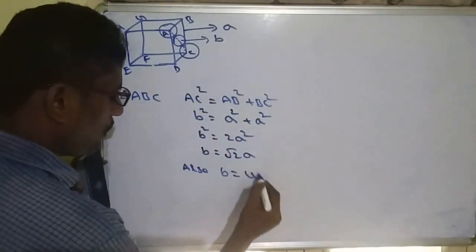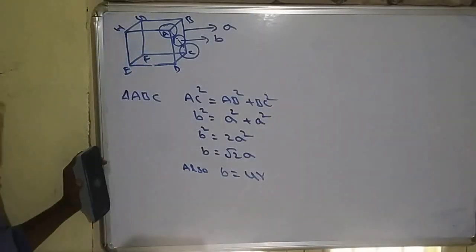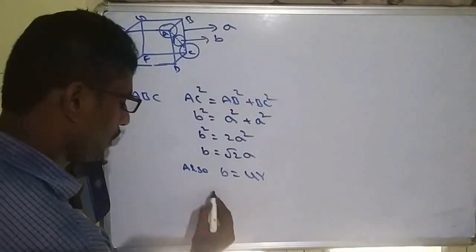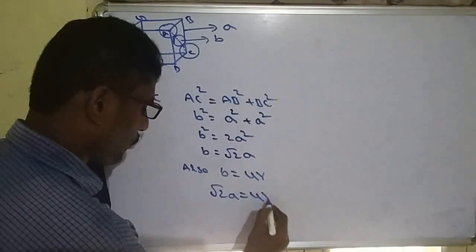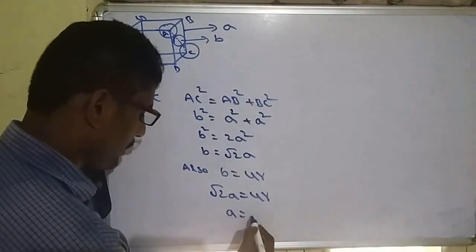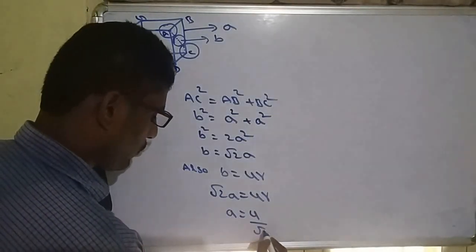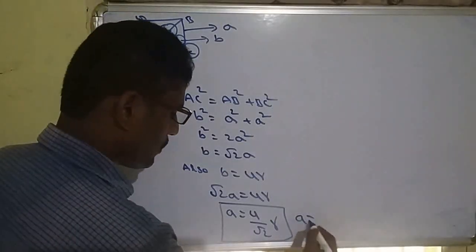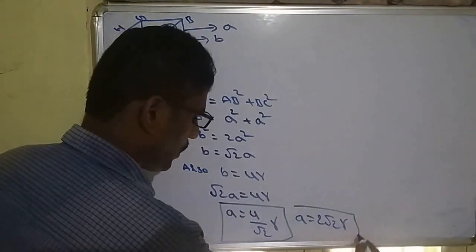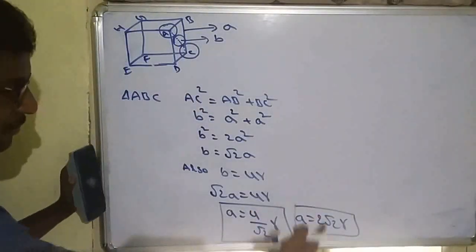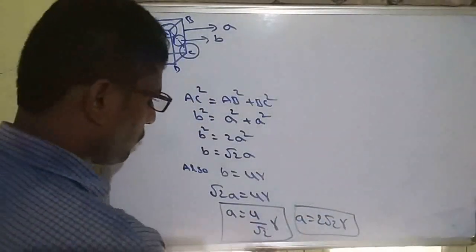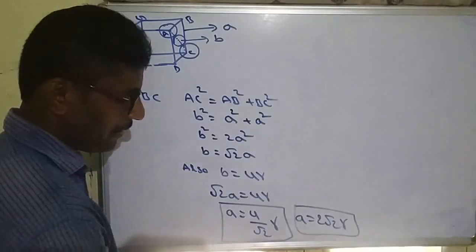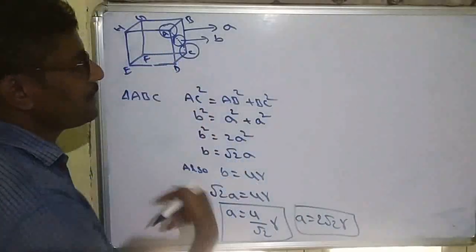Also b is equal to 4r from the diagram. So both we can equate: root 2 a is equal to 4r. So a is equal to 4r by root 2, or a is equal to 2 root 2 r, since root 2 root 2 cancel, remaining 2 root 2. So this formula will be important: the edge length radius relation in FCC.